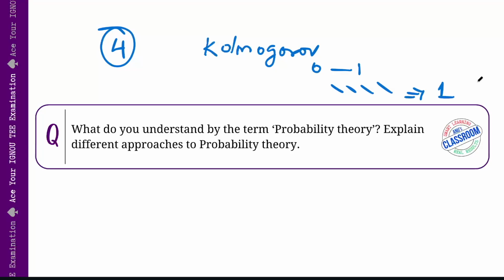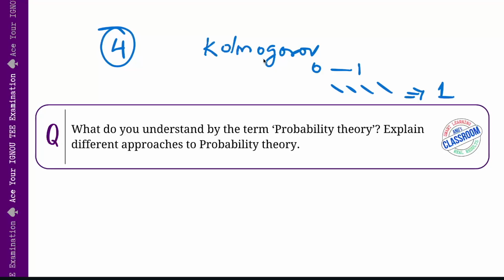So that is why we are saying the probability of the entire sample space is 1. And for events that cannot happen at the same time, the probability of either happening is the sum of their individual probabilities. So this approach is very rigorous. It forms the foundation of all our modern probability theory. So that is the first approach, the axiomatic approach.